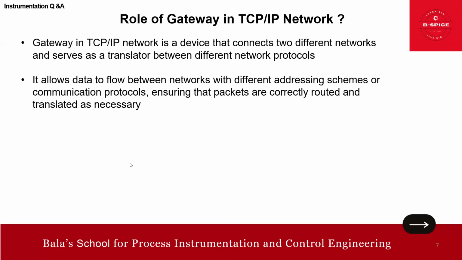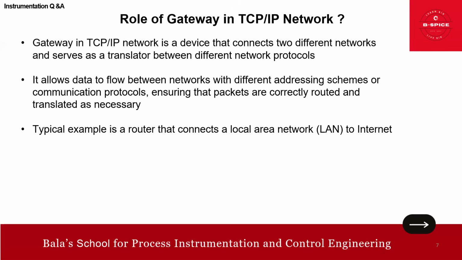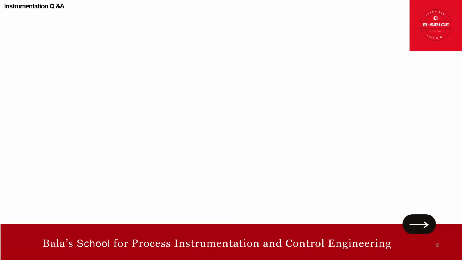Additionally, it allows data to flow between two networks with different addressing schemes, thereby ensuring that the packets are correctly routed and translated as necessary. So basically, it serves as a translator between two network protocols. This is the gateway. A typical example is a router that connects the local area network to the internet. We can visualize it that way: a LAN to the internet. This is about the gateway.